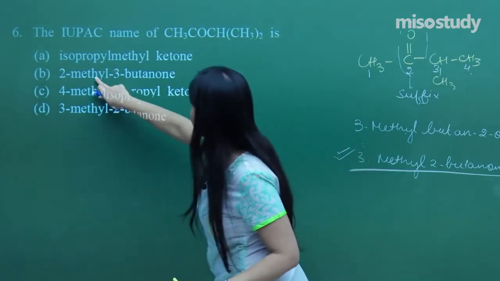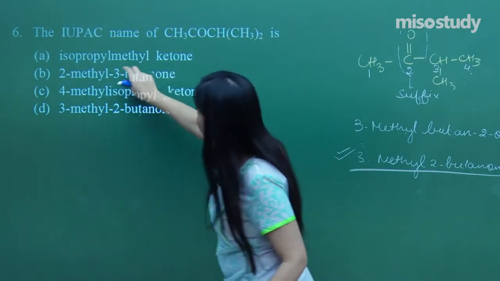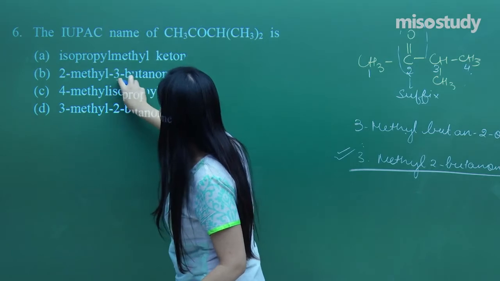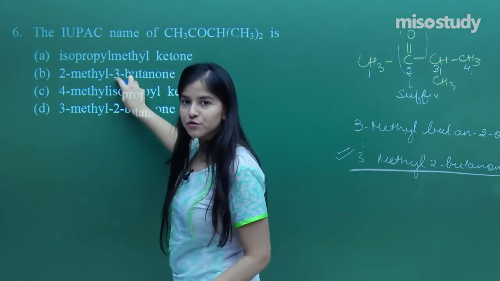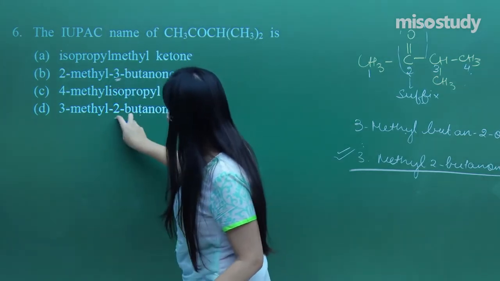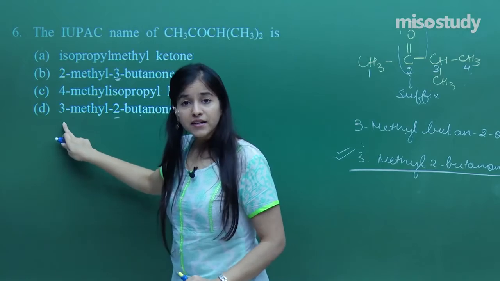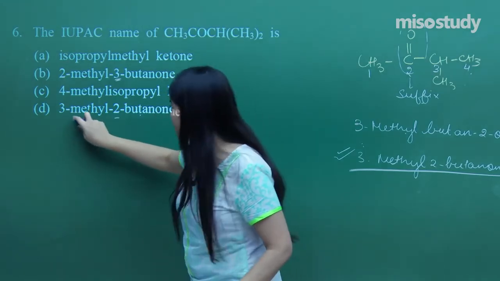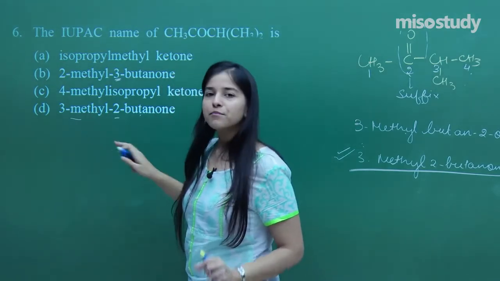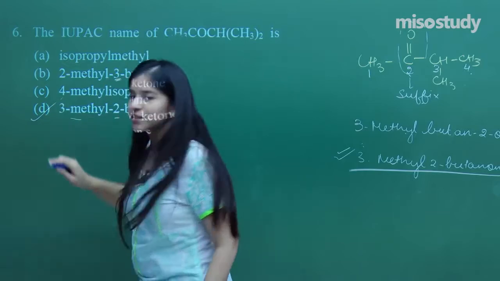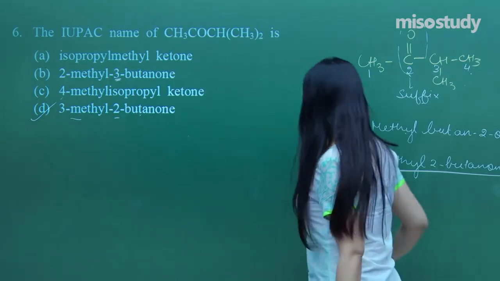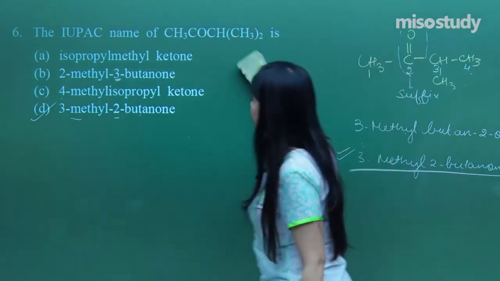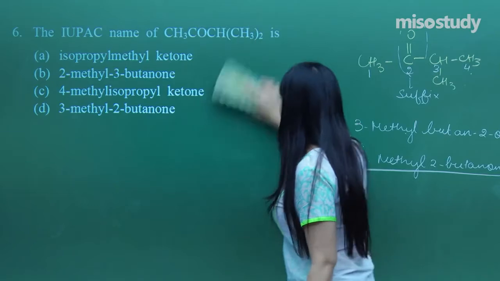It will not be 2-methyl 3-butanone because I always need to give priority to the functional group. That means the lowest possible number to this functional group. So here I've got the lowest possible, rather than assigning the lowest possible to my substituent. So that would be our perfect answer. I hope everybody has got the answer over here. So now let's just move on. What does the next question say?